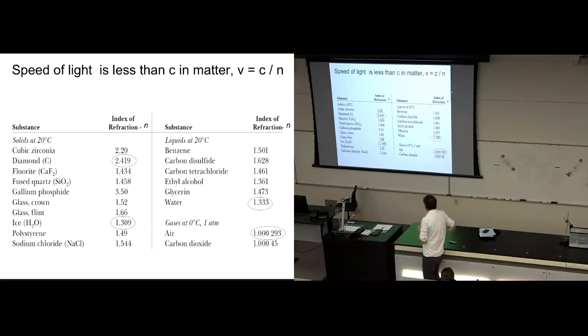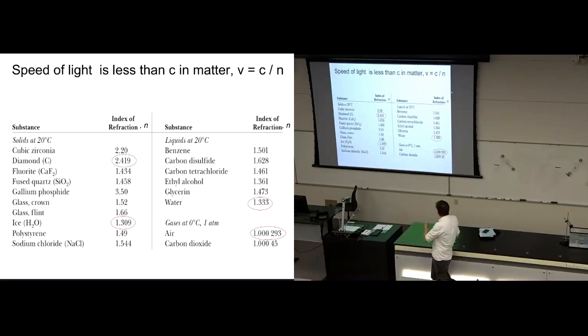Just to point out a couple of things: water and ice both have refractive indices of about 1.33. Water is slightly larger, ice is slightly smaller. Air, on the other hand, has a refractive index that's almost 1, just fractionally, a part in 10 to the 4, greater than 1.